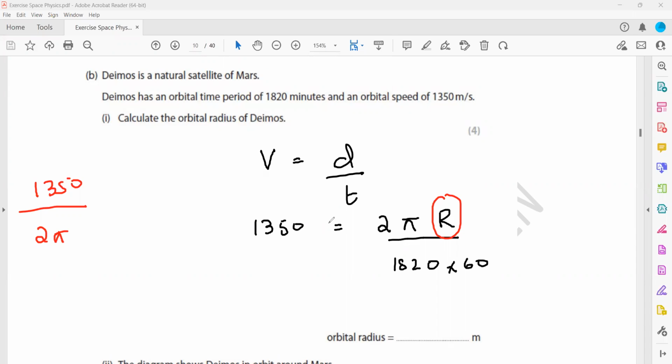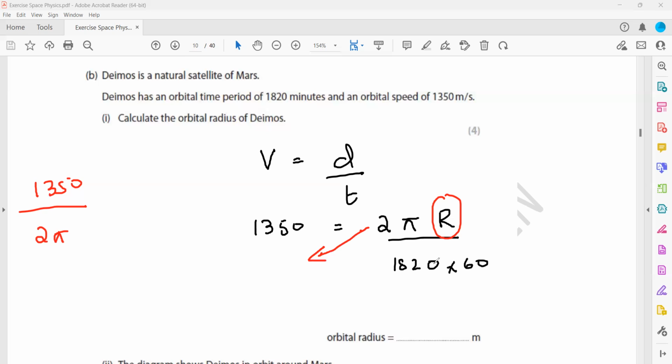Same thing: this 2 pi is multiplied, that's why it is divided there.